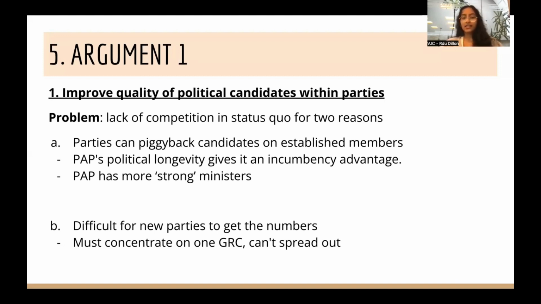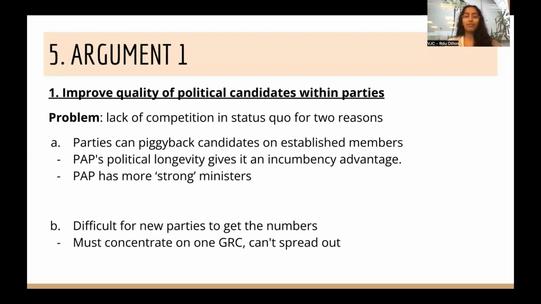The first is that parties can currently piggyback candidates in on established members. So this is where the PAP has a significant advantage because of their political longevity. So it gives them an incumbency advantage. People are more likely to see their ministers as established by virtue of the fact that they've been around longer. And secondly, they therefore have more strong ministers. So if a PAP minister has been doing his job for 10 years, and an opposition minister has been doing it for 5 years, obviously the PAP minister is going to be seen as stronger because he's been around for longer.